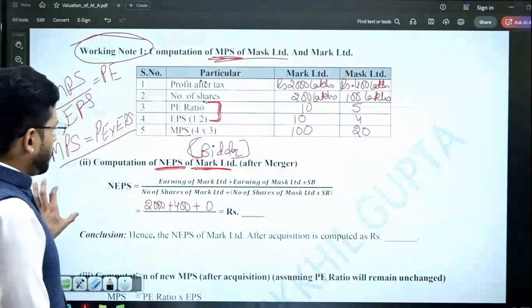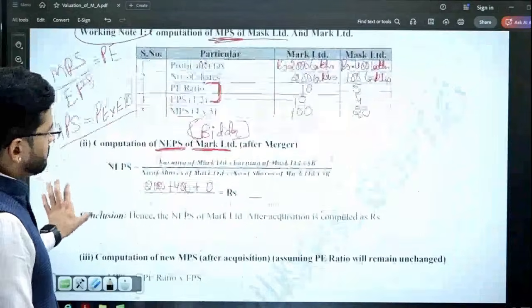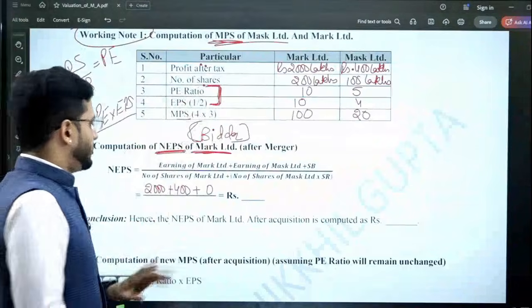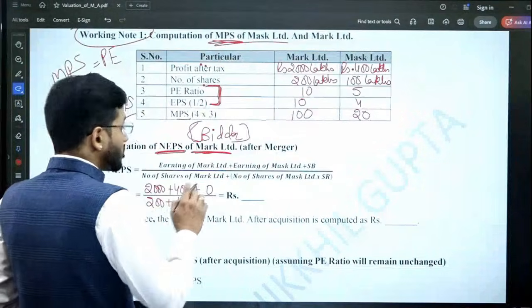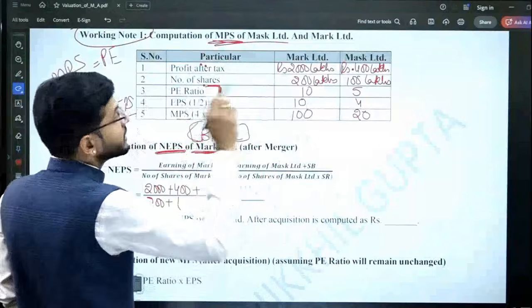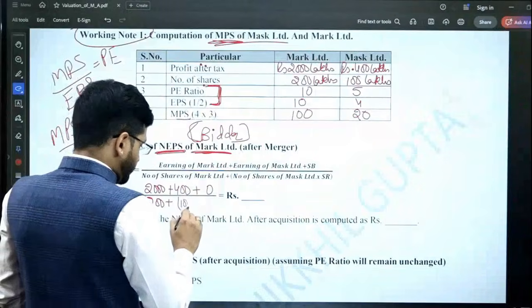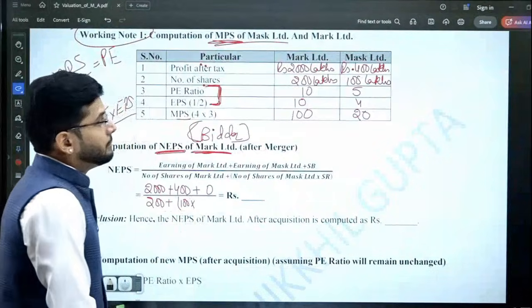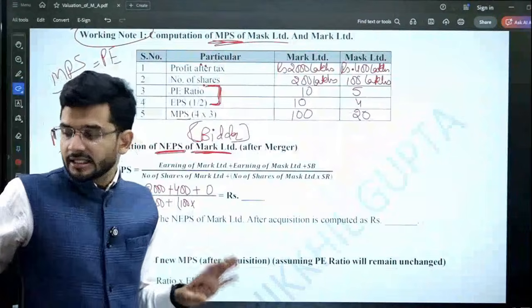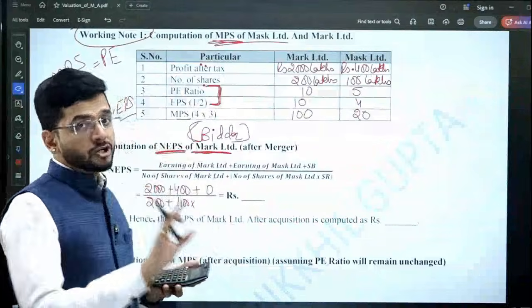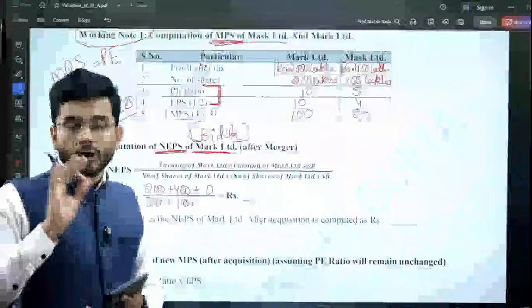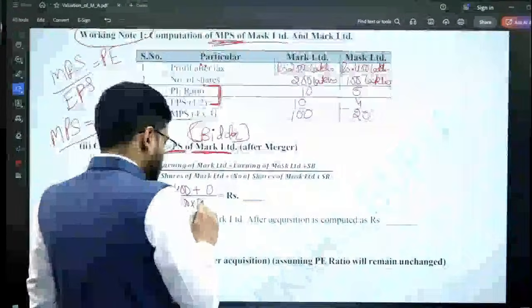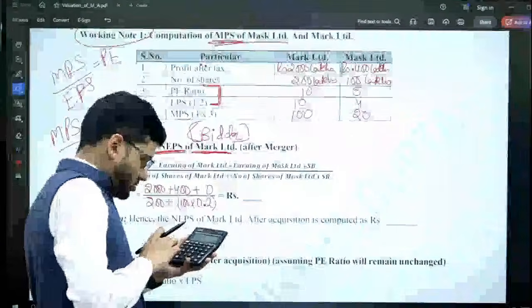Okay sir, got it. So now what will be the number of shares? The number of shares of the bidder company will remain the same. It is 200 lakhs. But the number of shares of the target company will undergo a change, because for 100 lakh shares of the target, we are not going to issue the entire 100 lakhs. We are going to issue something less, and less means it is multiplied by 0.2 times. 0.2 times is the swap ratio. So we'll multiply it by 0.2.